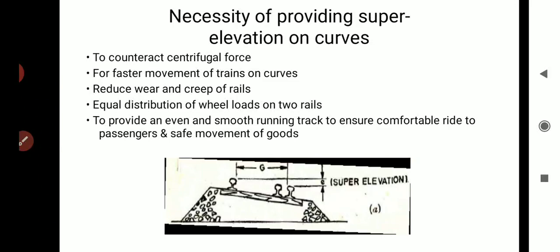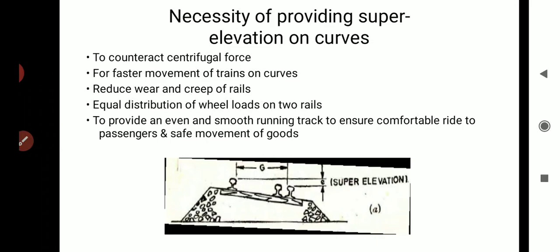Next, the necessity of providing super elevation on curves. The first point is to counteract centrifugal force. That means if we provide super elevation in the curved track, a force will be exerted in the inward direction, generally the horizontal component of the weight. So it counterbalances the centrifugal force and reduces the overturning chances of the train.